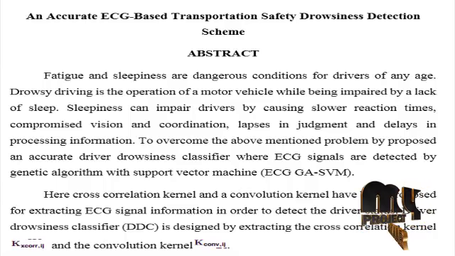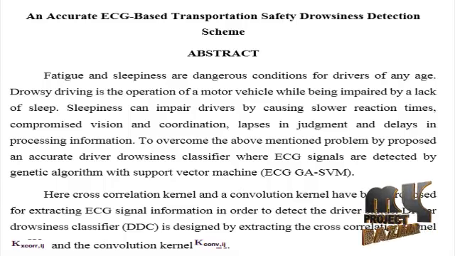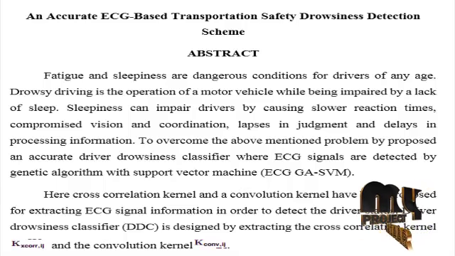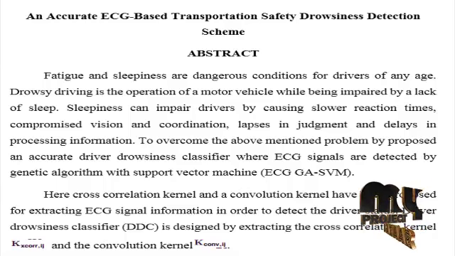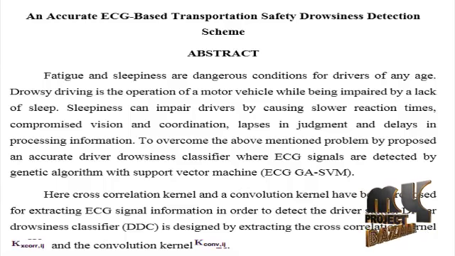A genetic algorithm is a method for solving both constrained and unconstrained optimization problems based on a natural selection process that mimics biological evolution. Finally, the accuracy of the classifier is compared with the existing system and achieved better accuracy.